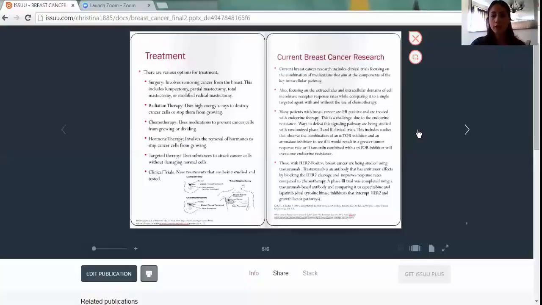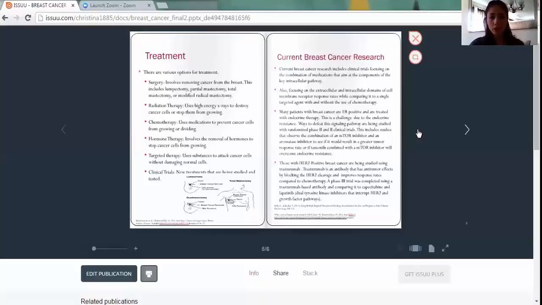And the combination of these to see if it would result in a greater tumor response rate, with tamoxifen combined with the mTOR inhibitor, and to see if it will overcome the endocrine resistance. And if you don't know, tamoxifen is a medication that blocks the effects of estrogen. So the results of these trials are very promising but are still awaited.